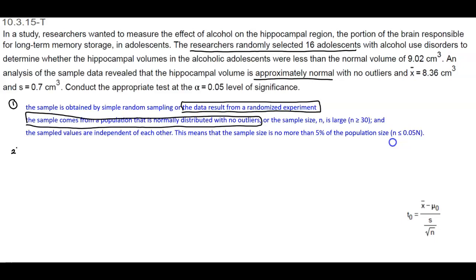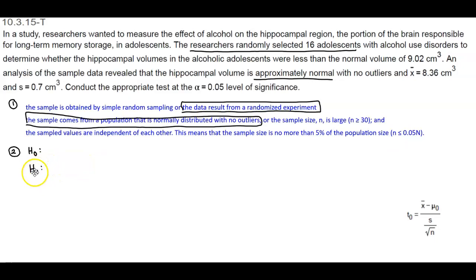Now the next thing that we want to do is find the null and the alternative hypothesis.